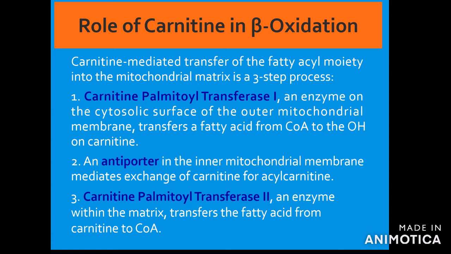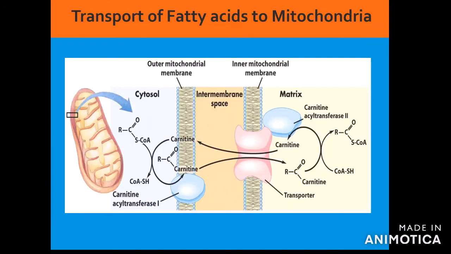Thus, the carnitine will once again be liberated from the matrix into the cytosol, where it facilitates the transport of other fatty acyl CoA molecules. So this is how the transport of fatty acid to mitochondria occurs. Nearer to the outer mitochondrial membrane, there is an enzyme called carnitine acyl transferase 1. This carnitine acyl transferase 1 will help in the formation of acyl carnitine.